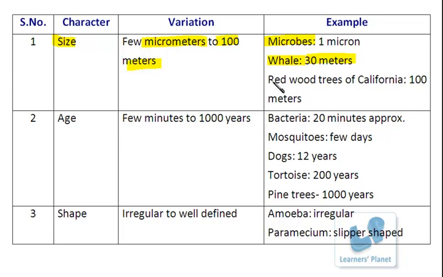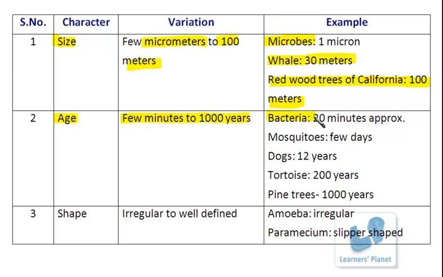Similarly, if we compare the redwood trees of California, then these trees even have a size of hundreds of meters, which is much more than 30 meters. Isn't it? So within the living world, you can observe that there is a lot of variation in terms of size. This is one of the examples. Further, if I compare the age, then this age can be just a few minutes to thousands of years.